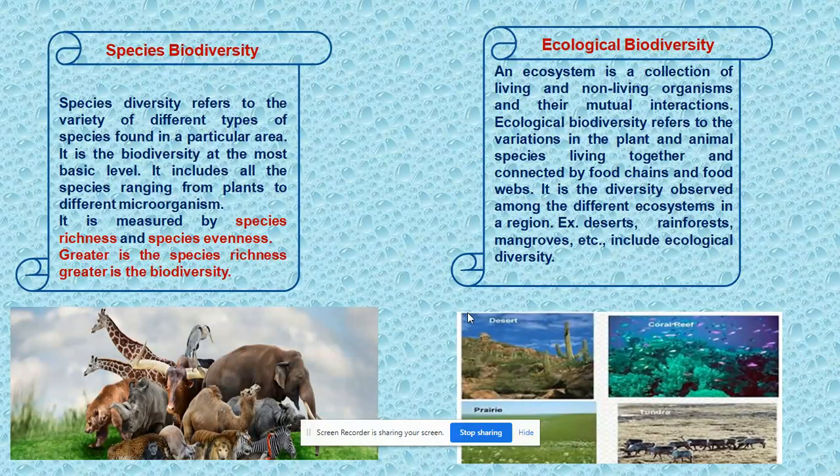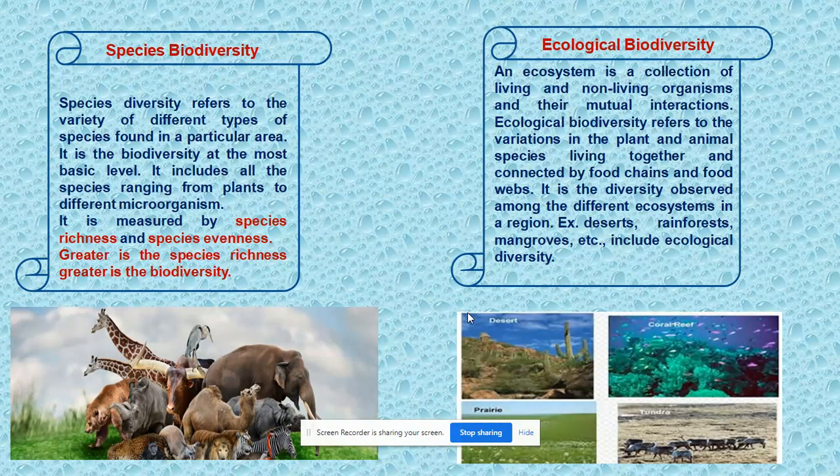It is measured by species richness and species evenness. Species richness is the number of species in a particular region, and species evenness is the number of individuals of a given species. Greater the species richness, the more variety of species are present. We say biodiversity is also greater in that area.